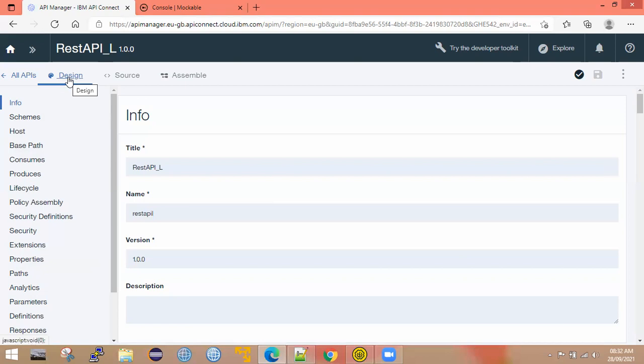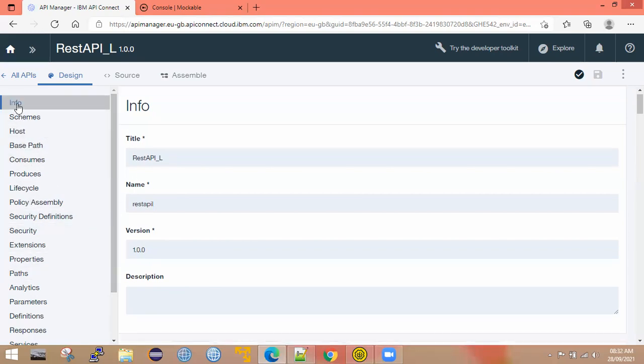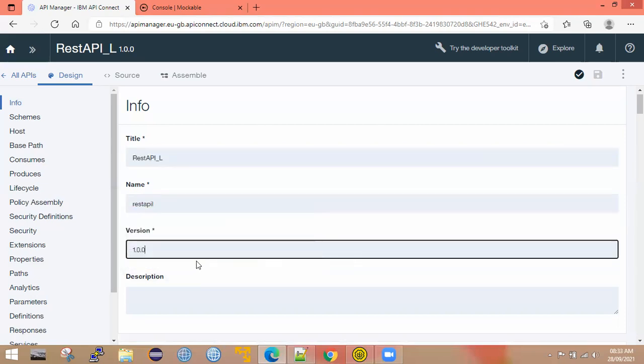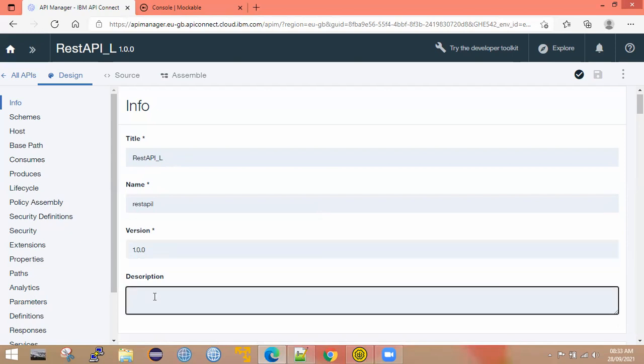Now based on your requirement, you need to design your API. Based on your business requirement, you need to design your API. In the design, the first option is info, right? In the info, the information we provided while creating an API will be shown here, like info, title, name, version, and if you want to put some description, you can put it here.